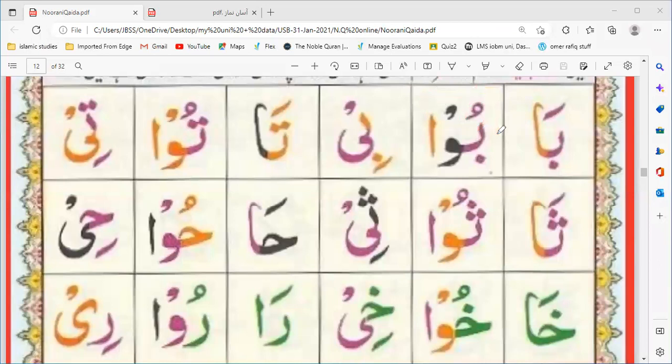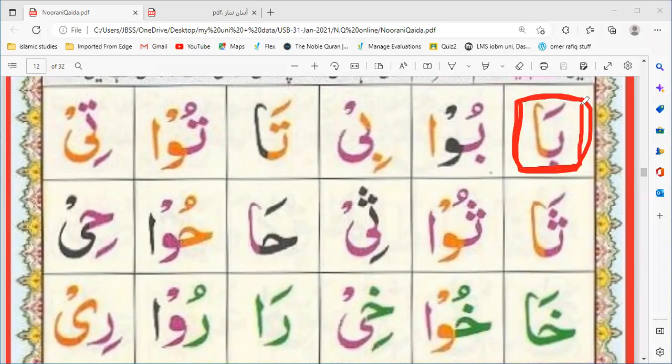And when ya is sakin and in addition it has zair before it, when ya sakin comes after zair, then ya is madda.